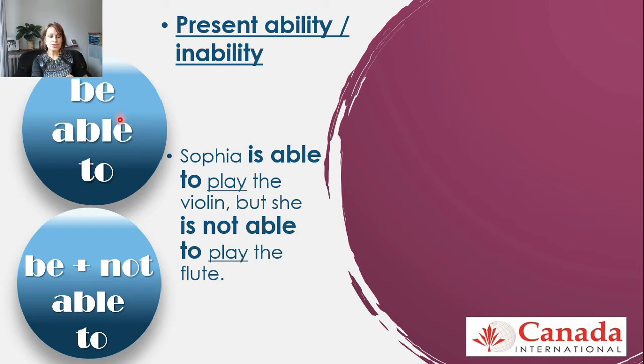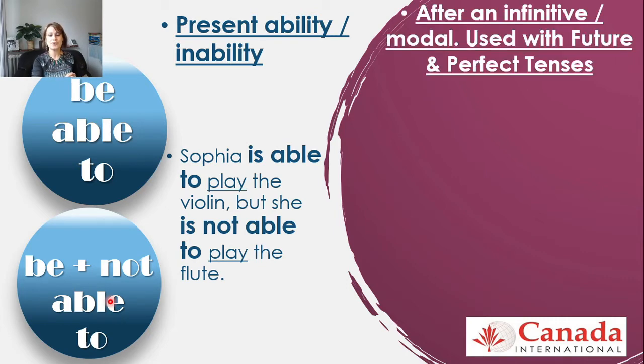Now, be able to and not be able to, we're going to be using this in very specific situations. For example, after an infinitive or after a modal verb, and we're also going to be using these for future tenses and the perfect tenses.